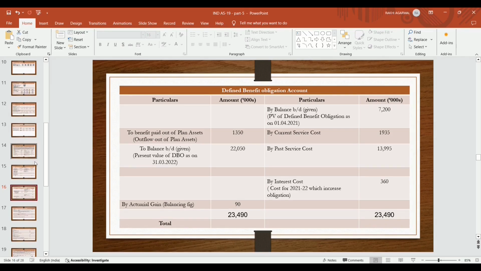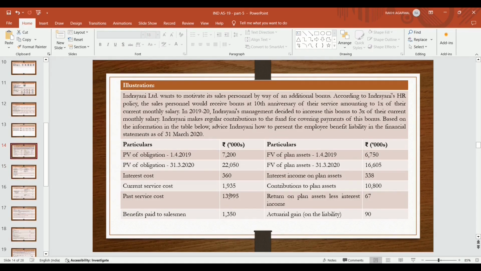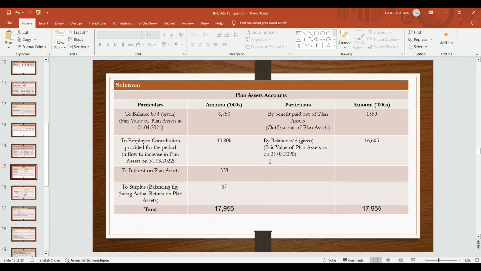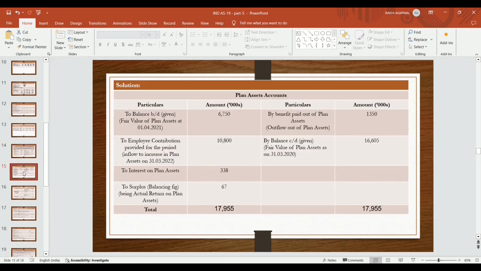This actuarial gain is also given in the question, so it's tallied. Opening balance is always in debit side, so the fair value of plan asset as on 1st April 2021 becomes 6,750. Closing balance is 16,605. Closing balance by balance carried down, that is fair value of plan asset as on 31st March 2020 becomes 16,605. It is increasing the investment. So interest on plan assets 338. Contribution to plan asset, further contribution 10,800, flows to increase the plan assets by 10,800 to employees contribution. Benefit paid out of the plan asset is 1,350.